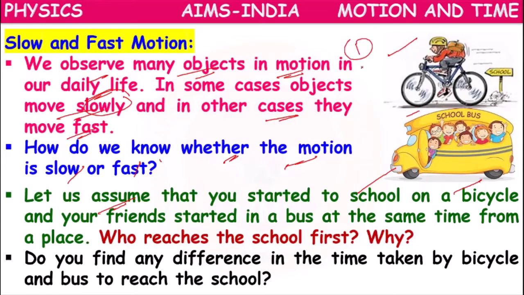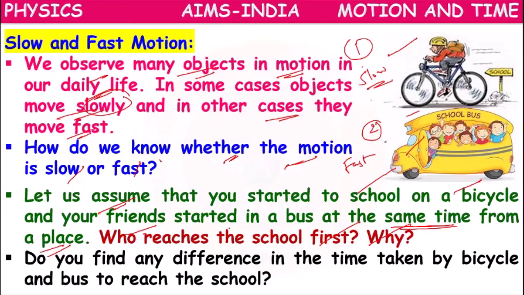That is the first case. And your friend started in a bus. That is the second case. Both of you started to school at the same time from the same place. So who reaches the school first? Why? What may be the reason? Here, the bus will reach the school fast, and the cycle will reach the school somewhat slowly.